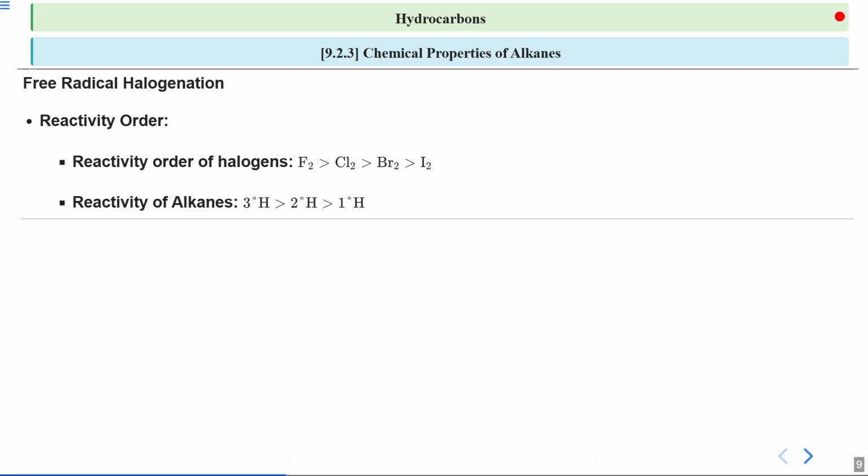Here we have the reactivity of alkanes based on the type of hydrogen atoms involved. Tertiary hydrogens are the most reactive, followed by secondary, then primary hydrogens. This means that in a molecule, the hydrogen atom attached to a carbon with three other carbon neighbors is more likely to be replaced by a halogen.